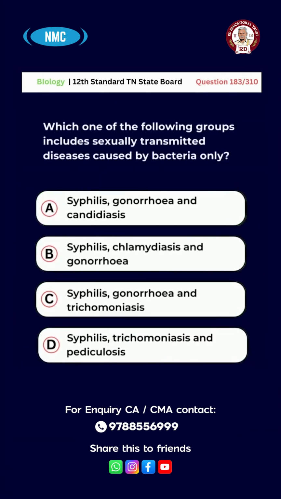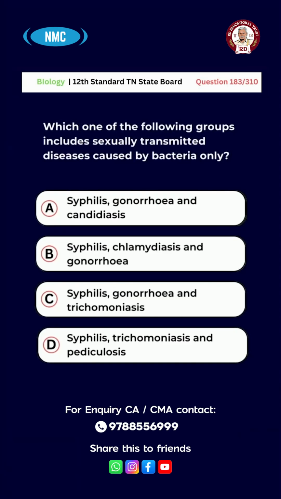Question number 183. Which one of the following groups includes sexually transmitted diseases caused by bacteria only? Option A. Syphilis, gonorrhea, candidiasis. B. Syphilis, chlamydiasis, gonorrhea.